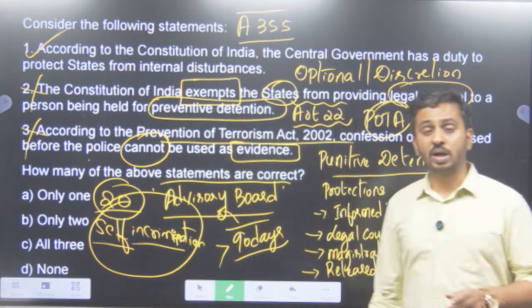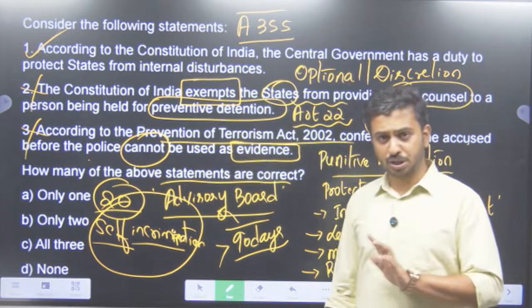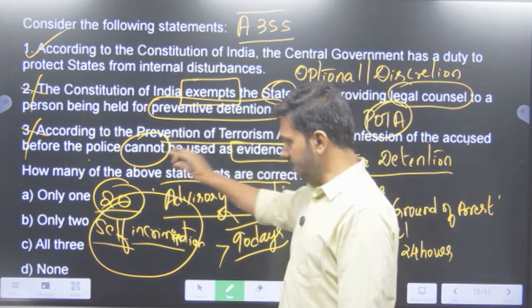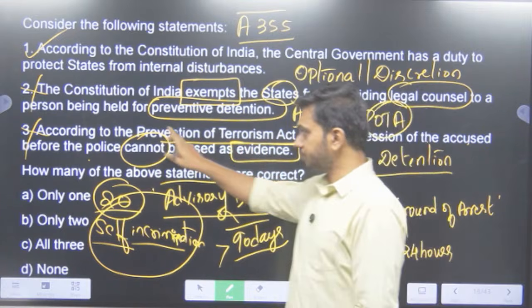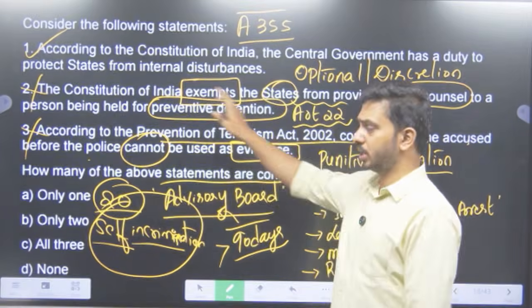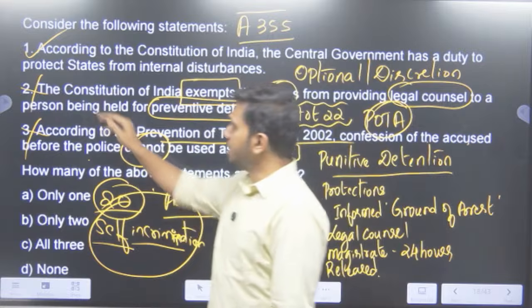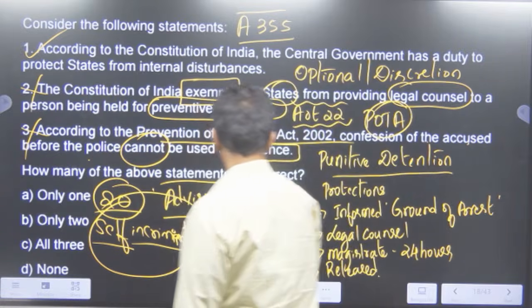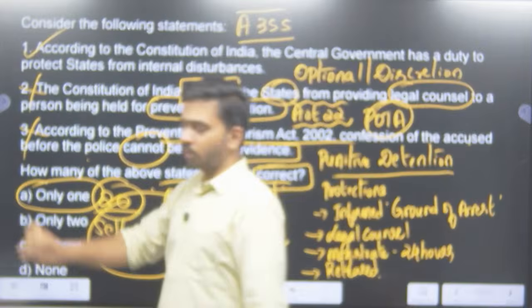So this is quite an interesting question. It goes far deeper than the Constitution itself. It links Article 20, it links Article 22, it links your Prevention of Terrorism Act 2002. So three things that you need to learn here. Statement only one is correct. They have asked which of the following are correct, so the answer is only one.